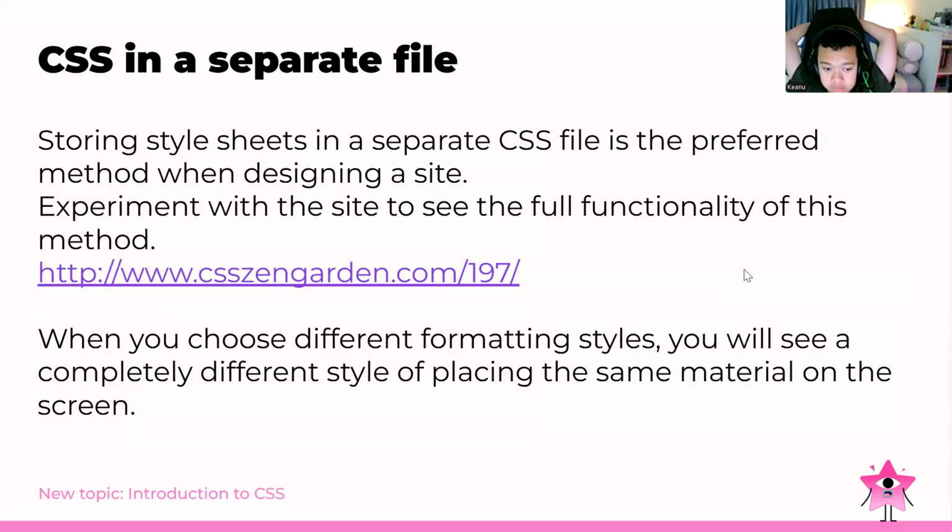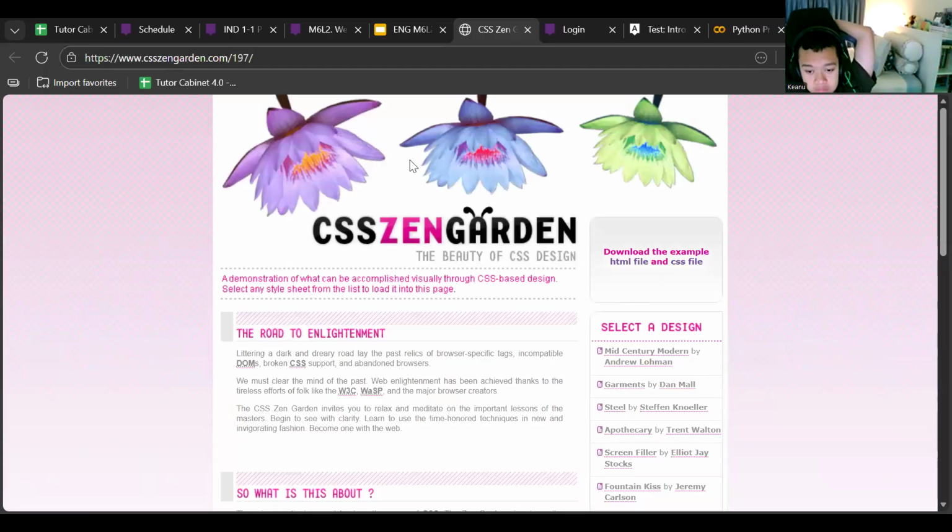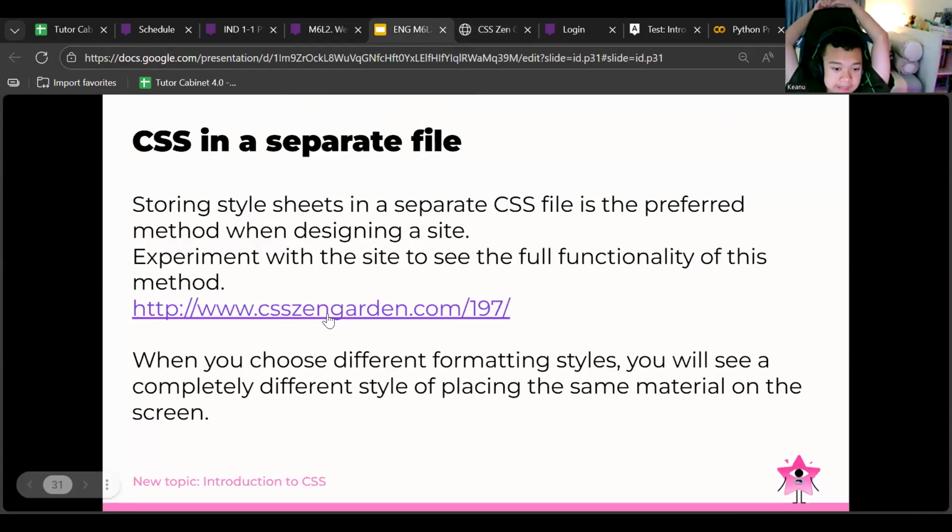Storing style sheets in a separate file is also the preferred method when designing a site. Experiment with the site to see the full functionality of this method. So basically we can use www CSS Zen Garden. You just need to explore this and you will see a lot of the content on how to make the CSS design. When we choose different formatting styles, we can also see completely different styles for placing the same material on the screen.